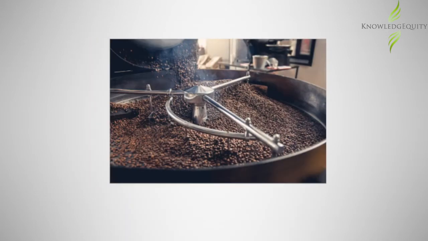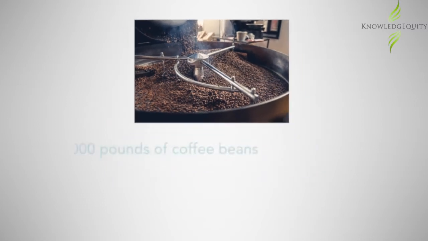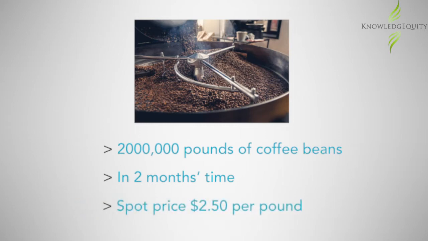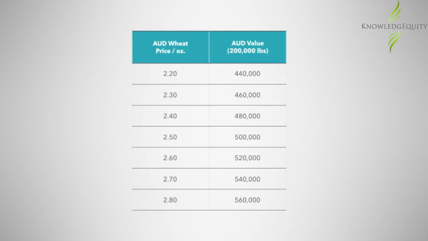An Australian coffee manufacturer plans to buy 200,000 pounds of coffee beans in 2 months' time. The spot price is $2.50 per pound, and the coffee manufacturer wants to protect against a rising coffee price while still being exposed to falling coffee prices over that period. The table shows the effect of fluctuations in the coffee price on the total cost of the beans. As an example, at the current spot price of $2.50 per pound, the total cost to the manufacturer is $500,000.